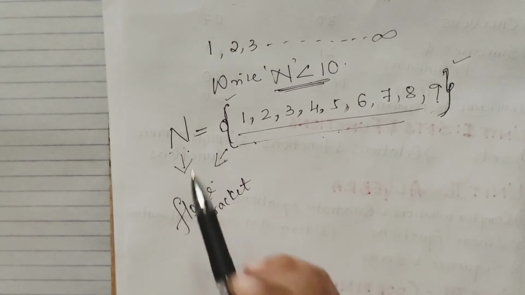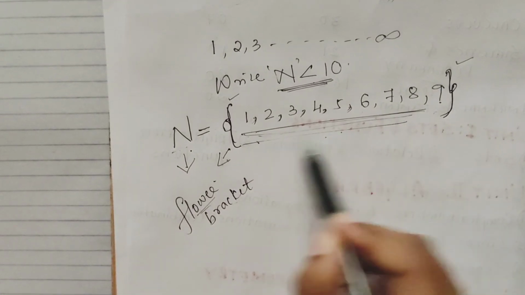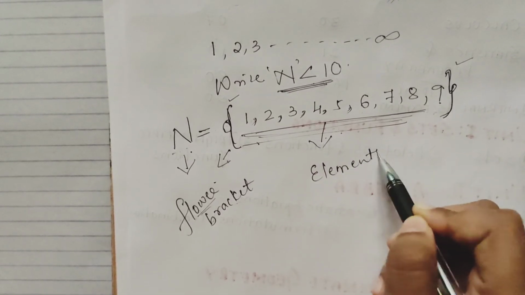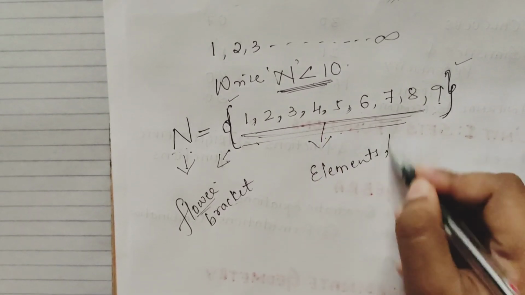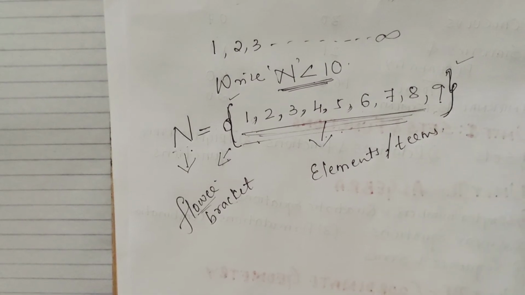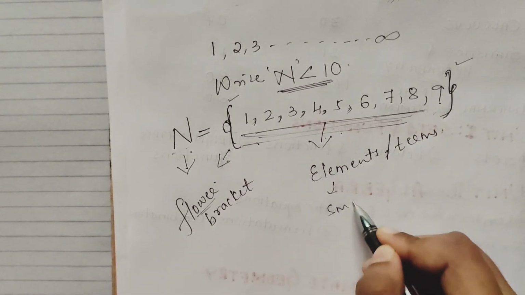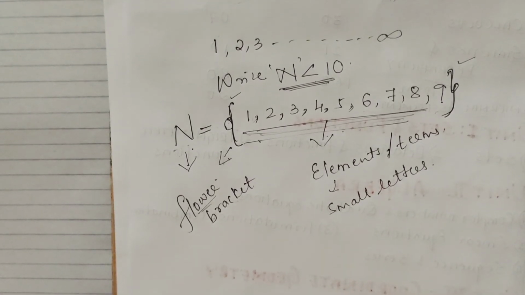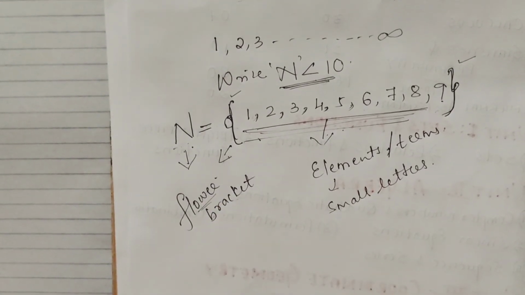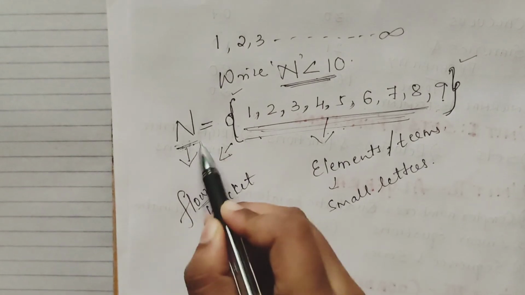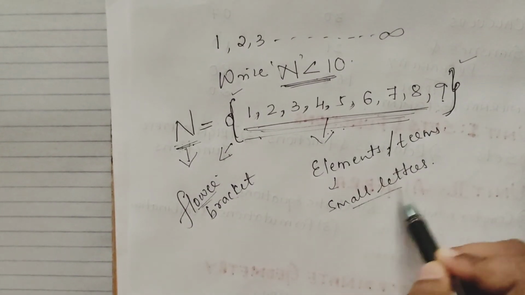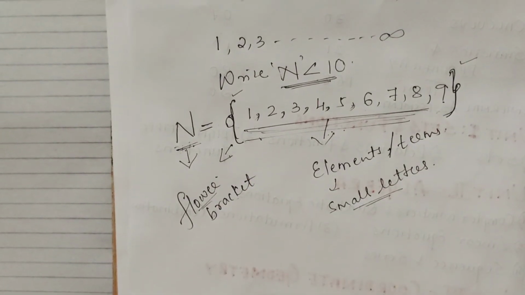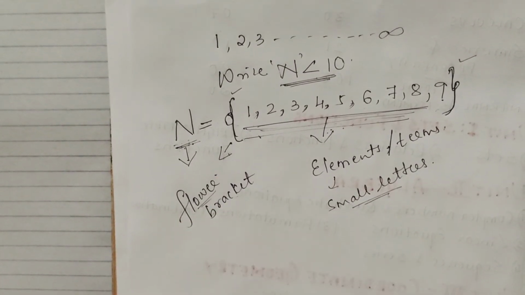This will be your capital letter, and the items inside, whatever you write, are called elements, or you can say terms. These can be in small letters. The name you give to the set will always be in capital, and the elements inside will be in small letters. This is the basic way of writing a set and how a set is represented. Those are all the points I have given you.